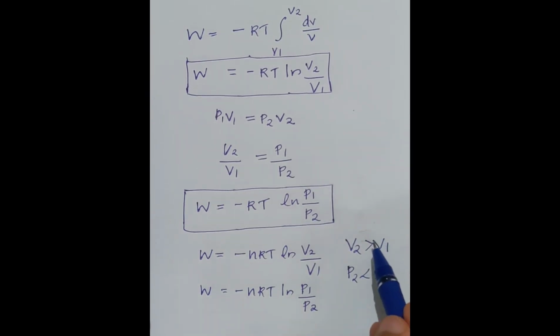Let me remind once again, since during expansion the final volume V2 is more than the initial volume, but pressure is decreasing, hence P2 is less than P1. All of you got the point.